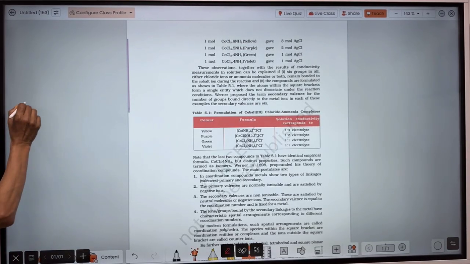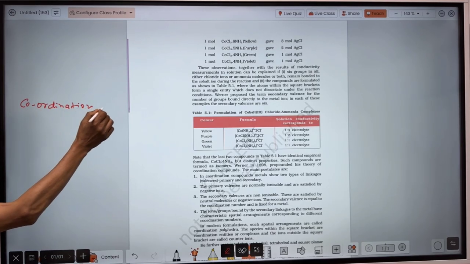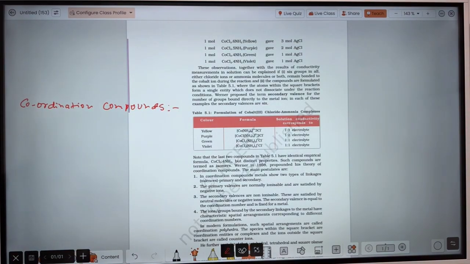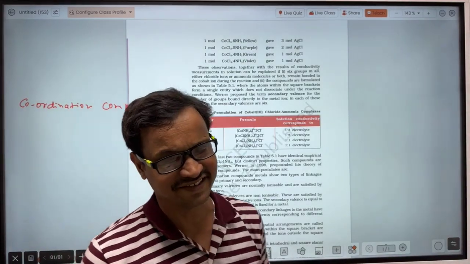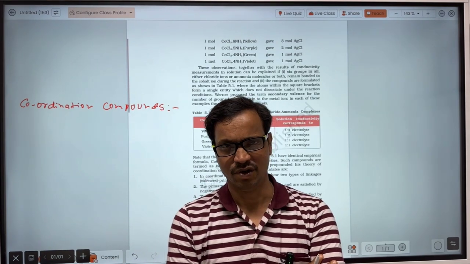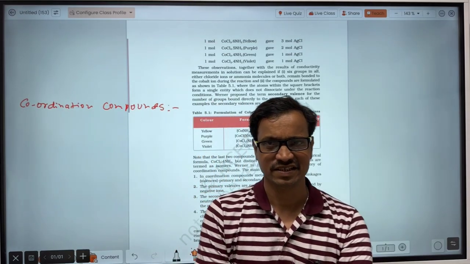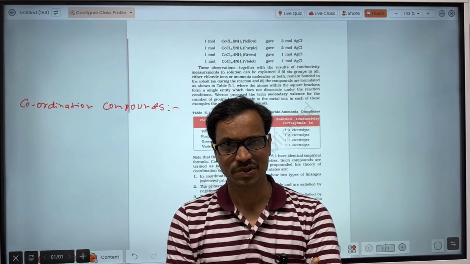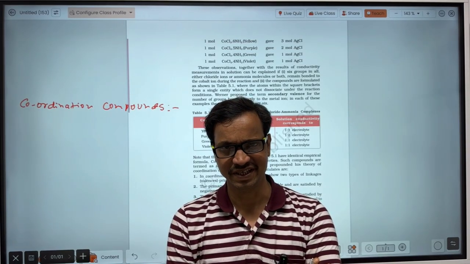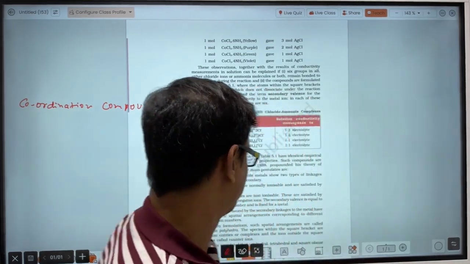So coordination compounds are the compounds in which a metal atom shows two types of valency, that is primary valency and secondary valency, of which the primary valency is satisfied through ionic bond and the secondary valency is satisfied through covalent bond. So the primary valency will be ionizable and the secondary valency will be non-ionizable.